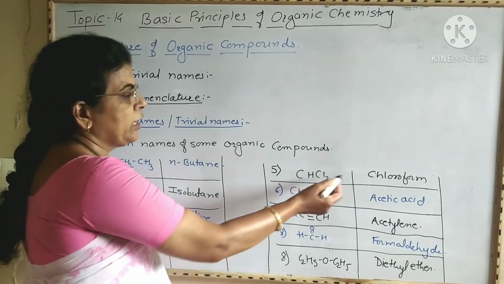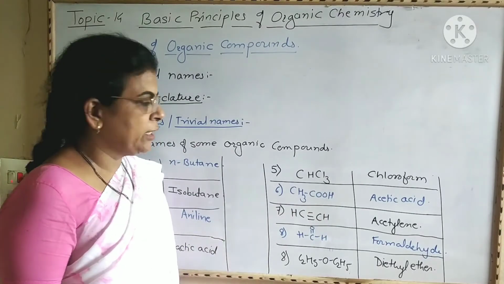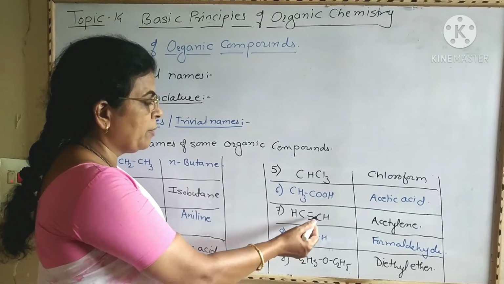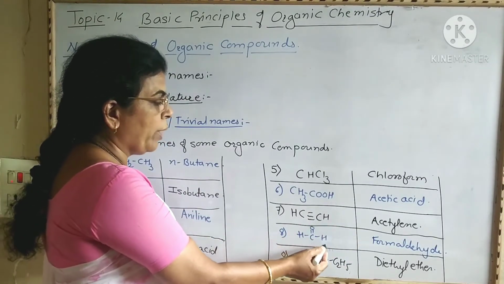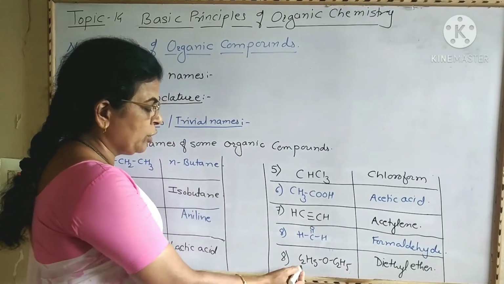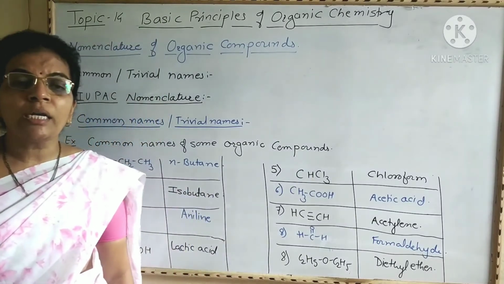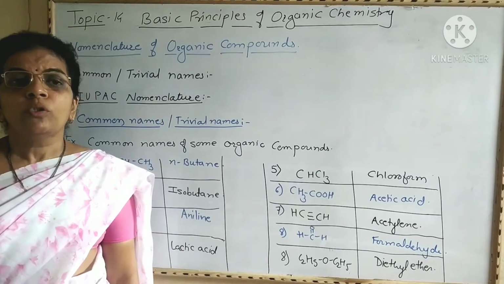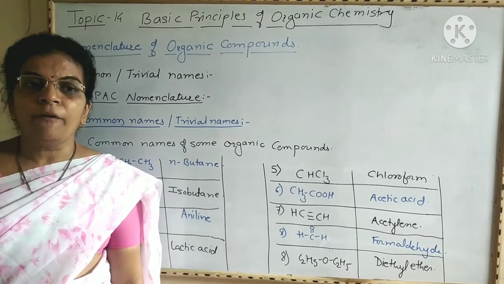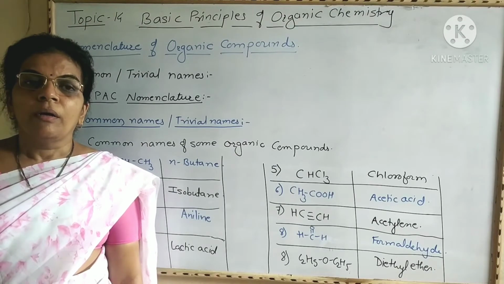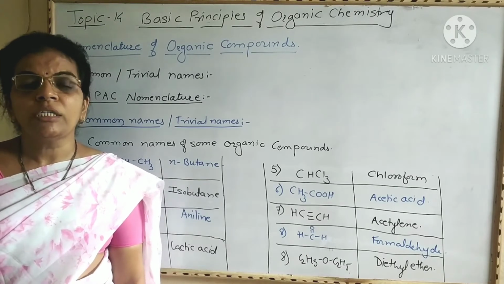Next one, CHCl3. This is chloroform. CH3COOH. This is acetic acid. Now this is CH triple bond CH. This is acetylene. These are the common names. Now H2C double bond O. This is formaldehyde. And the last one, C2H5OC2H5, is diethyl ether. These common names are given from the sources from which they are obtained or by their uses in day-to-day life. These names were given in history and are used as common names or trivial names.